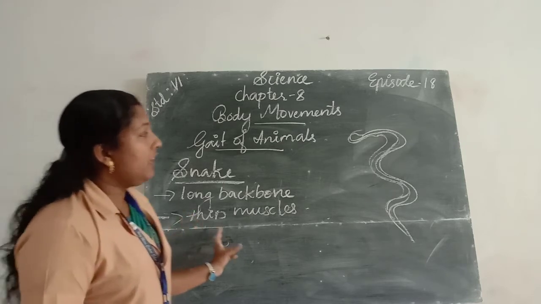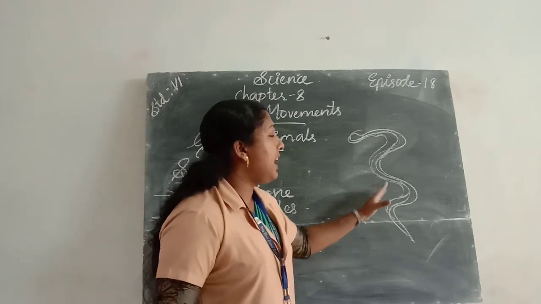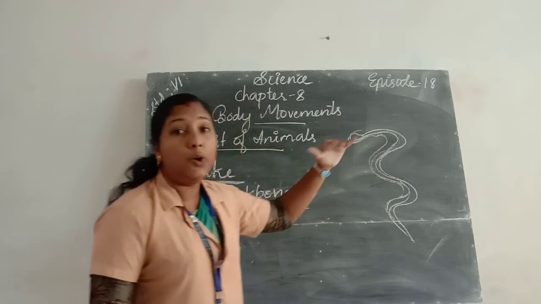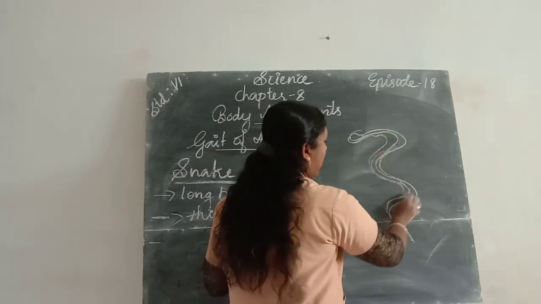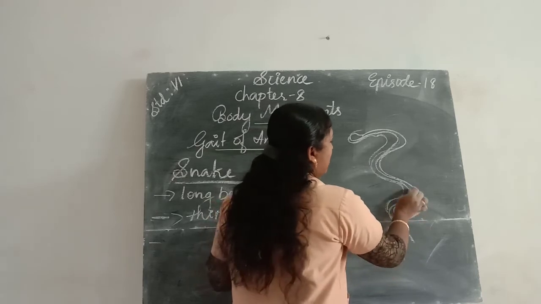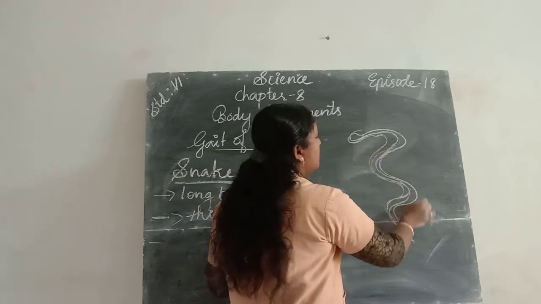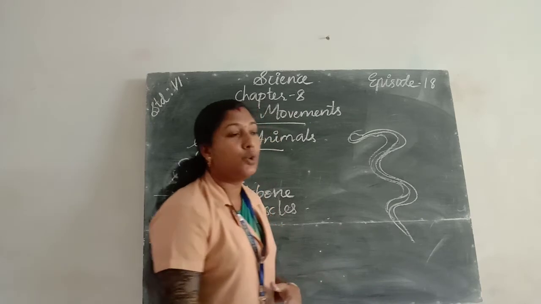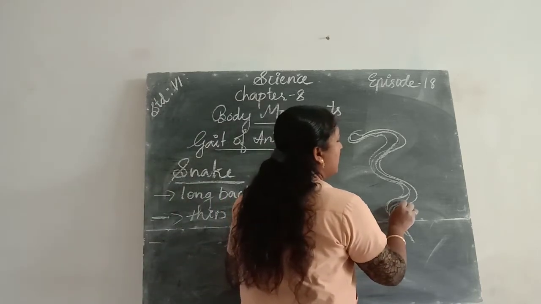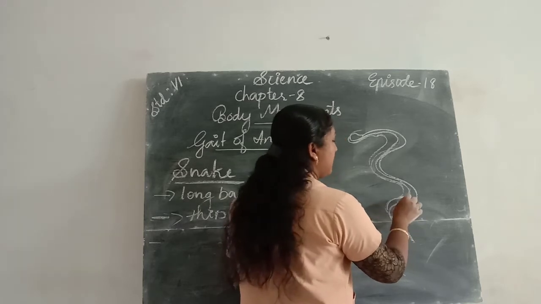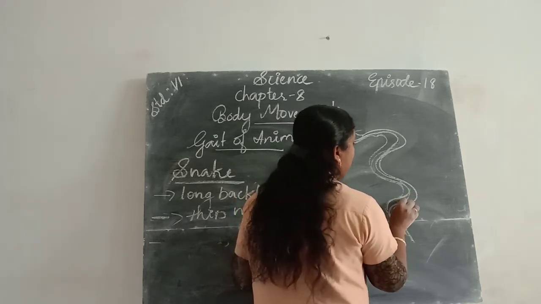Then we know that the body of the snake contains several loops, several curves. Each loop pressing the ground gives a forward push to the snake.